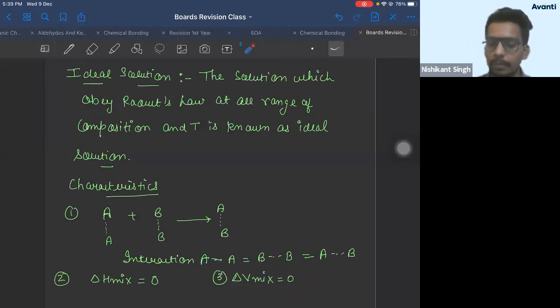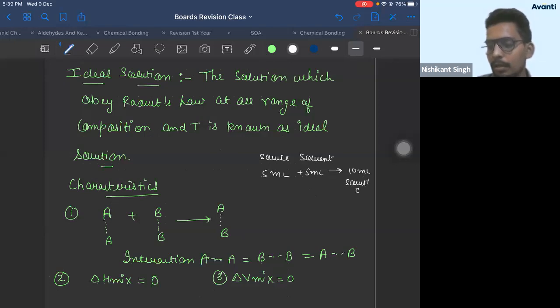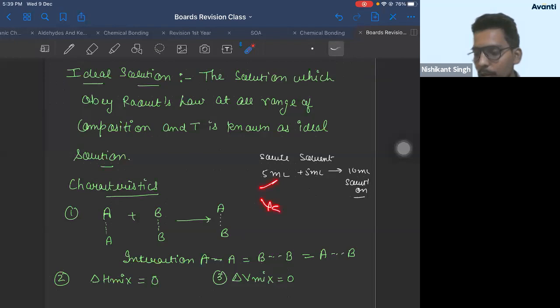It means when ideal solution is formed, if you take 5 ml solute and you take 5 ml solvent, you get 10 ml solution, right? So volume of solute plus volume of solvent will be equal to volume of solution, right? That is the meaning of it.